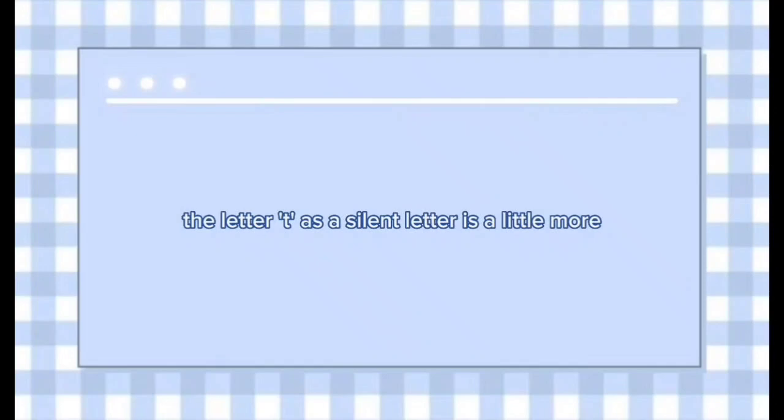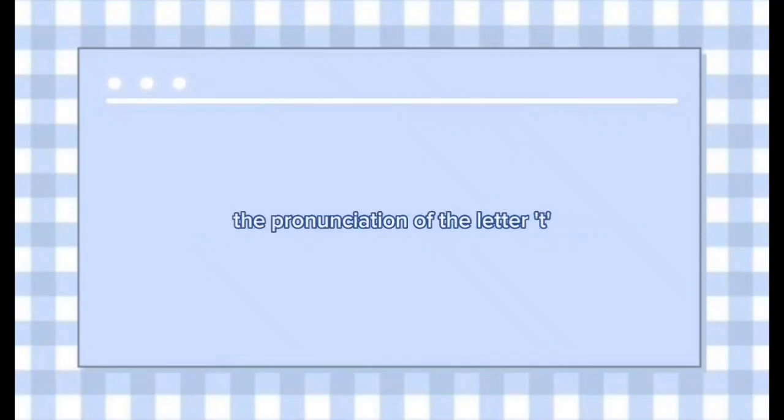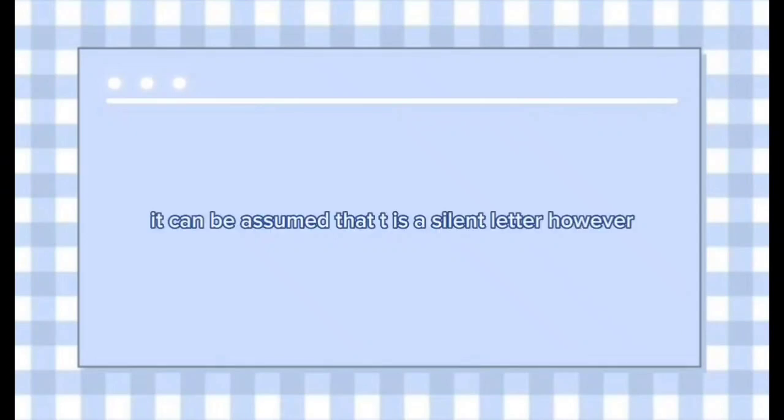And the silent T. The letter T as a silent letter is a little more confusing compared to other silent letters. The pronunciation of the letter T is one of the most familiar and powerful in the English language. The general rule for the letter T as a silent letter is that if there is a word with stn, or stl, it can be assumed that T is a silent letter.